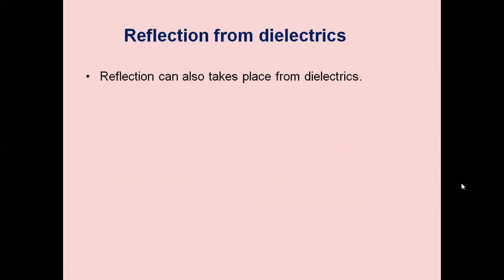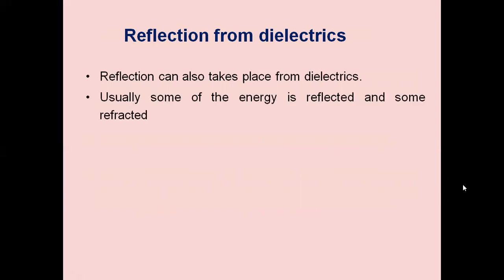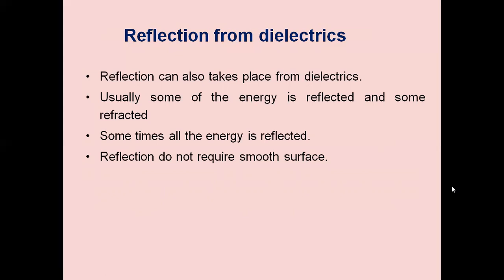Now we see the effective reflection from dielectrics. Reflection can also take place from dielectrics. Usually some of the energy is reflected and some is refracted. Refracted means passing through it. Sometimes all the energy is reflected, when it is a perfectly reflecting surface. Reflection does not require a smooth surface. There is no need for a smooth surface.